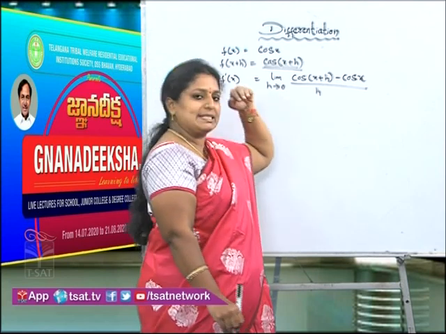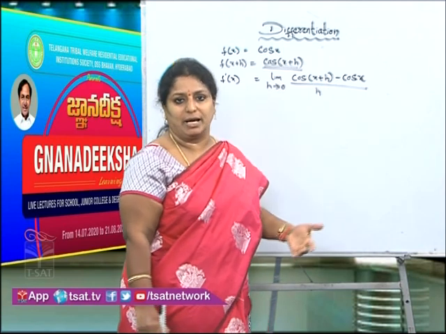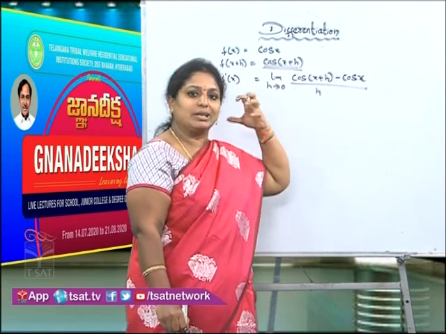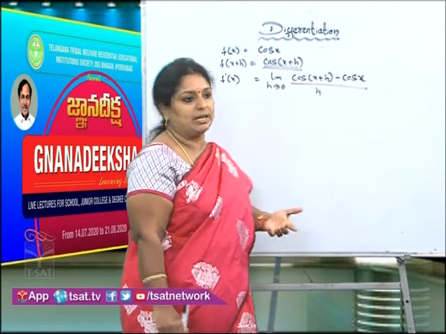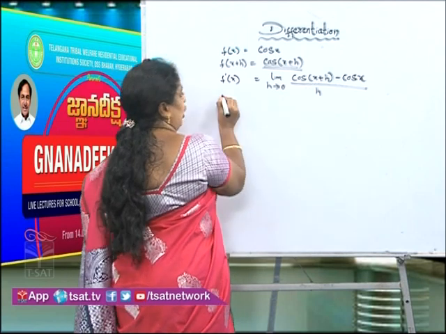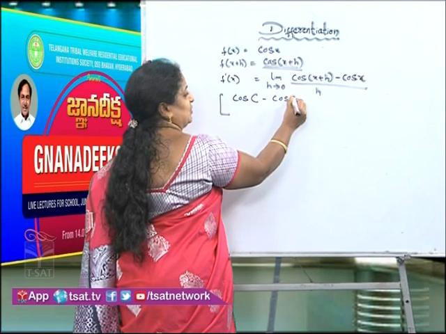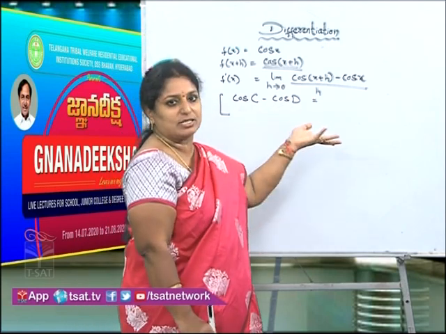Now, like in the previous problem, we convert the numerator into another formula. So can you guess which formula we are going to use now? Just recall your trigonometry formulas and tell me which formula we can use here for the numerator. It looks like cos c minus cos d, right? Before it was sin c minus sin d, here cos c minus cos d, same concept.